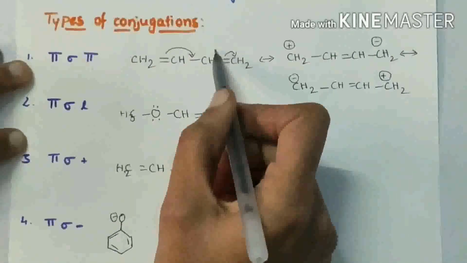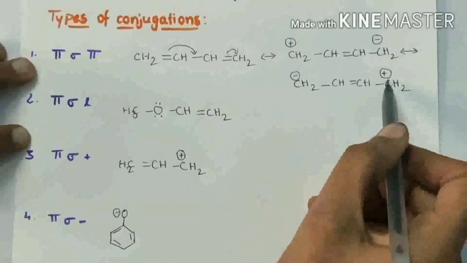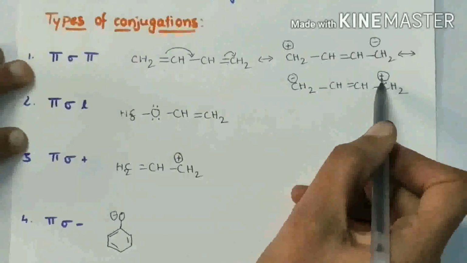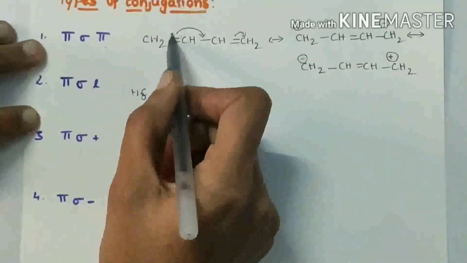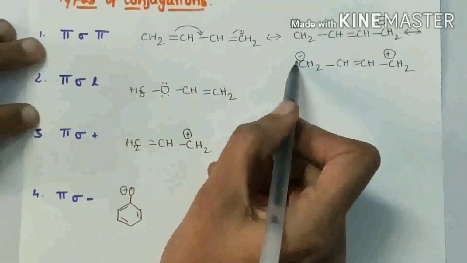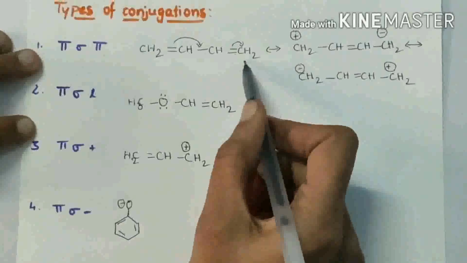If these pi electrons are shifted here, then the pi bond is here, and this carbon will attain a positive charge. And if these pi electrons are shifted here, it acquires a negative charge. So there are 3 resonance structures possible for this compound.